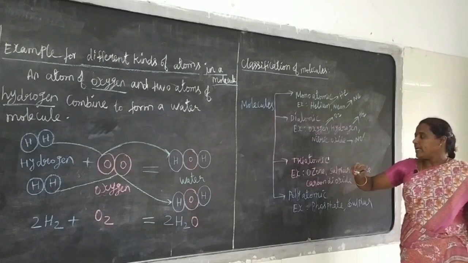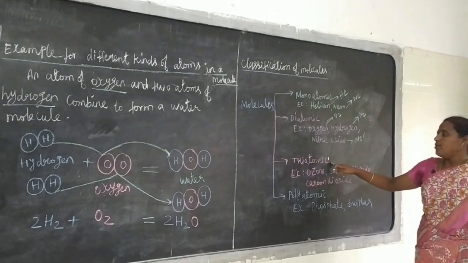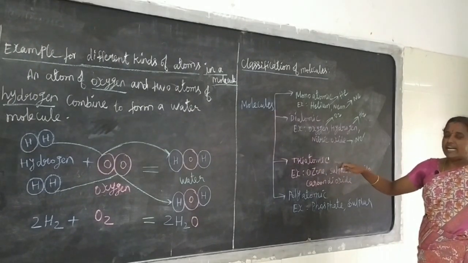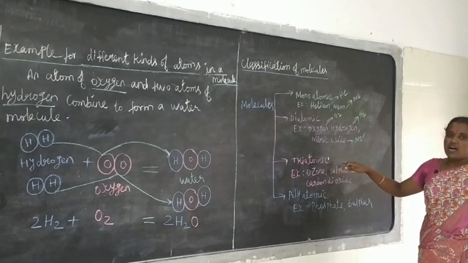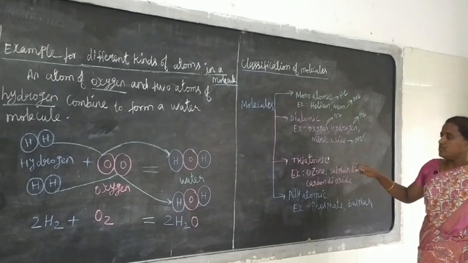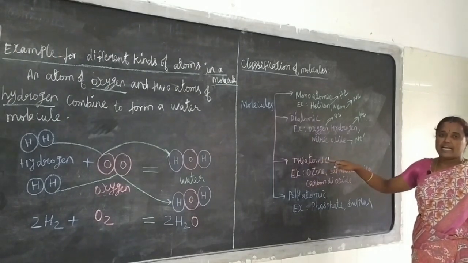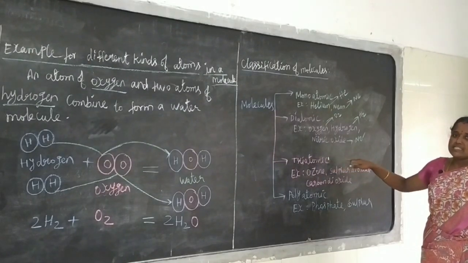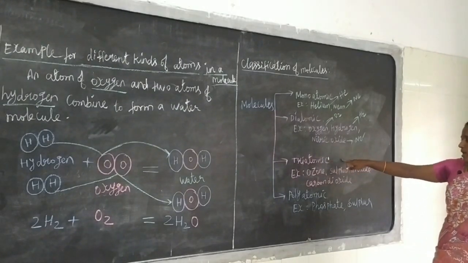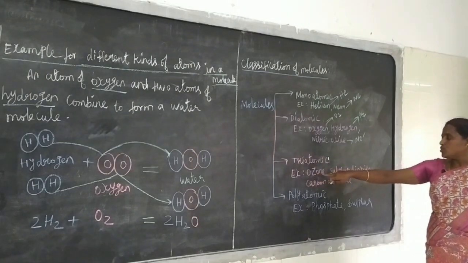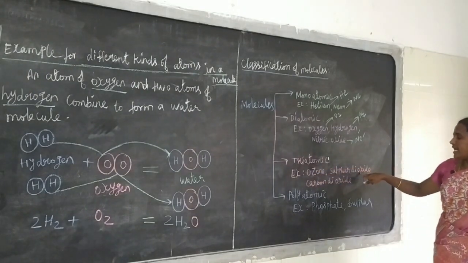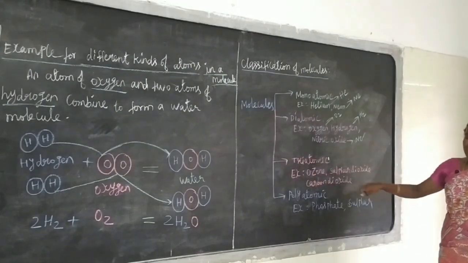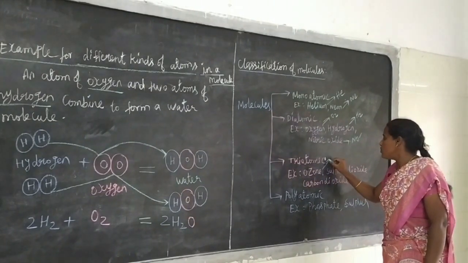Okay, next one is triatomic molecule. A molecule which contains 3 atoms is called a triatomic molecule. Examples: ozone, sulfur dioxide, carbon dioxide. What is the chemical formula for ozone?